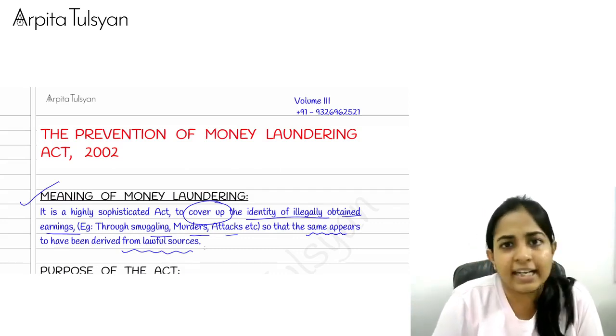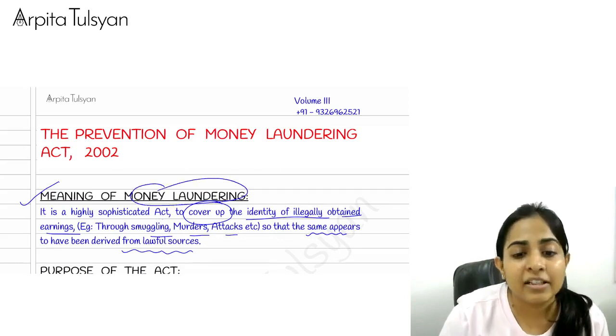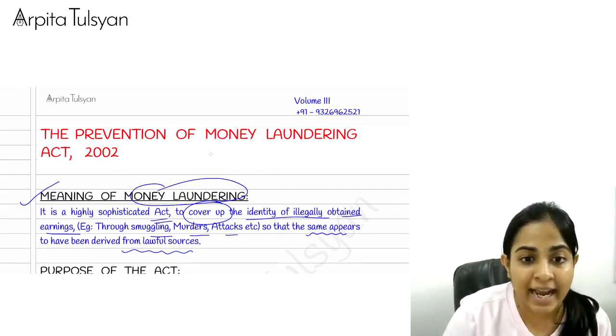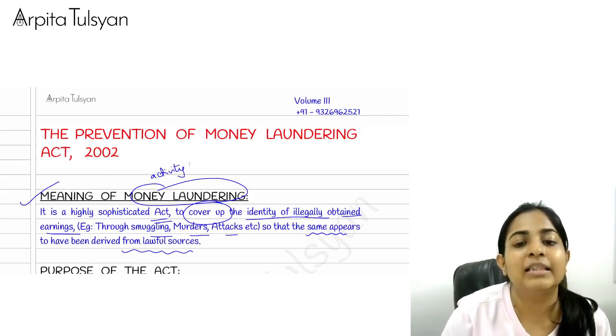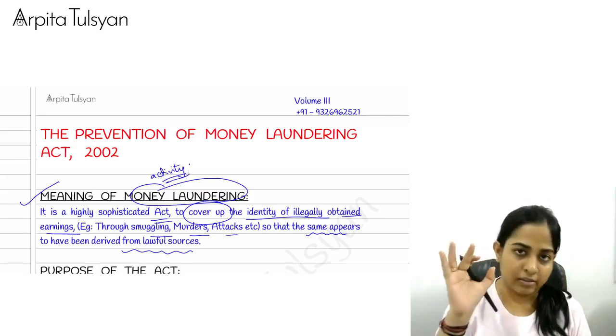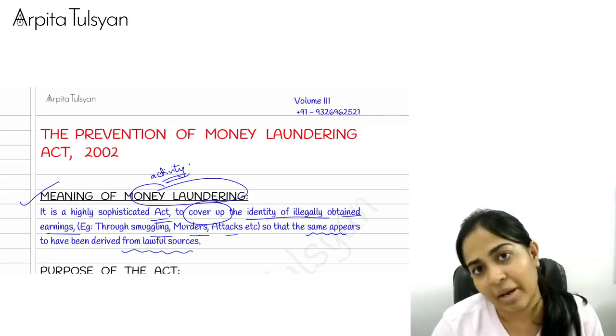We have not done any kidnapping, murder, bribes, etc. This activity, okay, here the word act does not mean the PMLA act. Your act means the term activity. Okay, this is the process. We can say this is the process of doing money laundering.